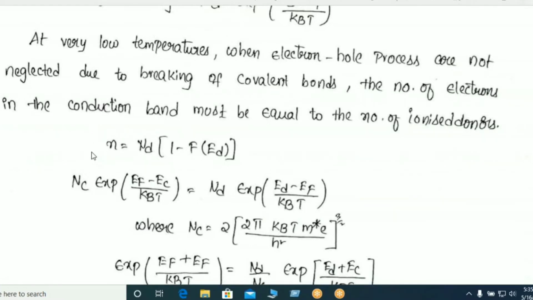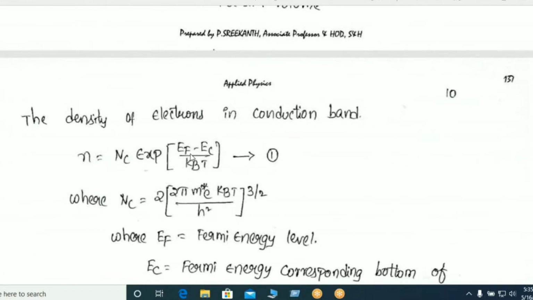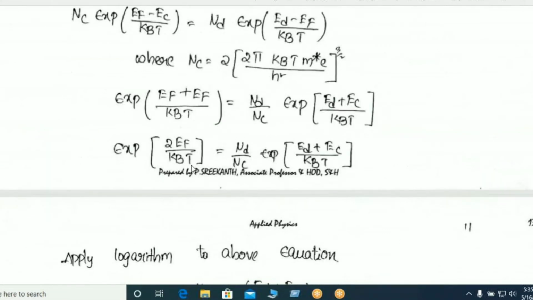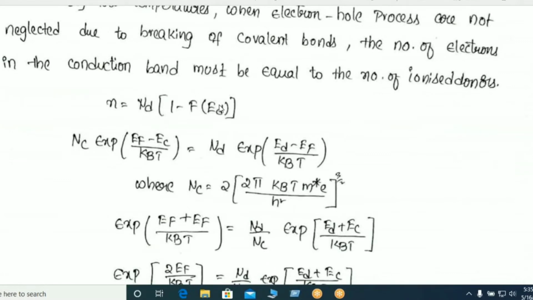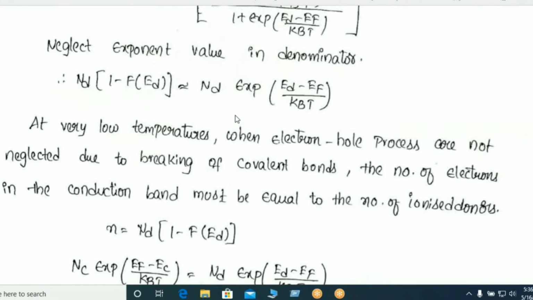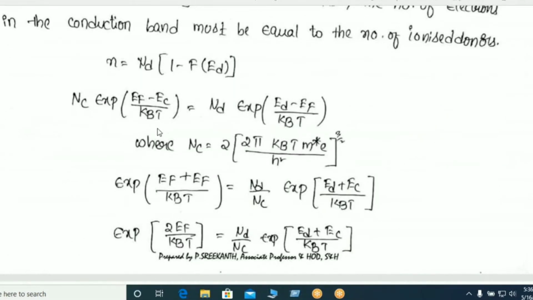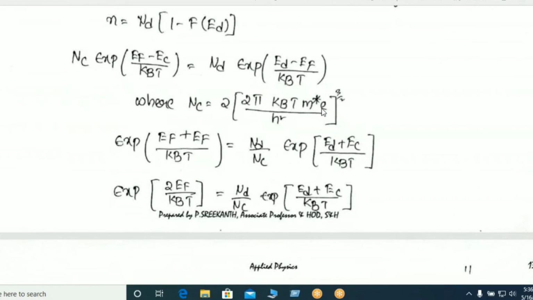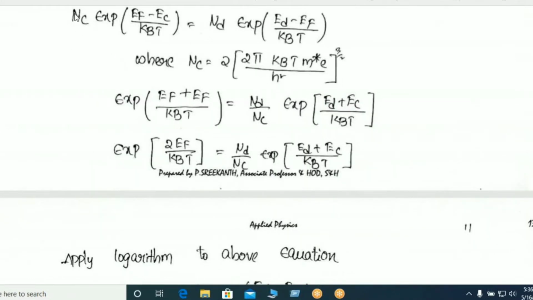Then n, already we wrote the first equation, this n, then 1 minus F of Ed, this is Nd into exponent of this thing. Now equate these two equations. Now we have to simplify this equation: take Nc to the right side, then Nd by Nc is the exponent of this thing.